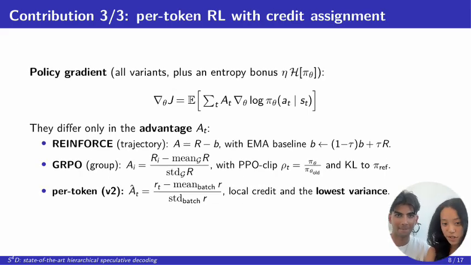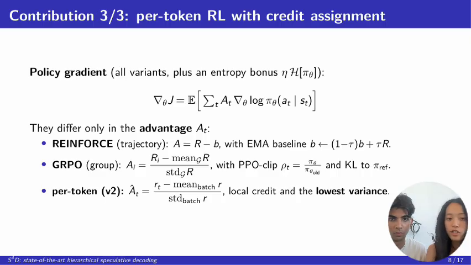And now contribution 3, how we actually optimize the gate. All 3 methods share the same skeleton, a policy gradient. In words, increase the probability of actions that did better than a baseline and add an entropy bonus so it keeps exploring. We use REINFORCE, which takes 1 reward for the whole sequence, subtracts a running average, and applies it to every decision. We also try GRPO, where we run several rollouts of the same prompt and score each against the group. It also adds PPO clipping and a KL leash to the starting policy for stability.